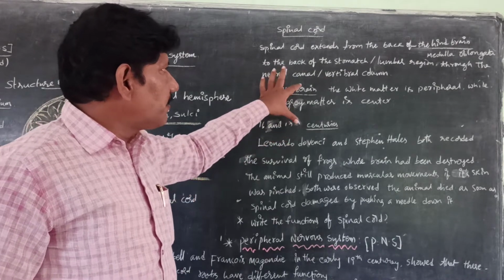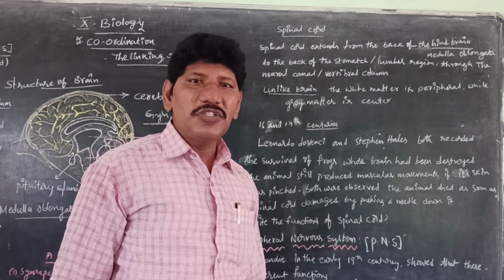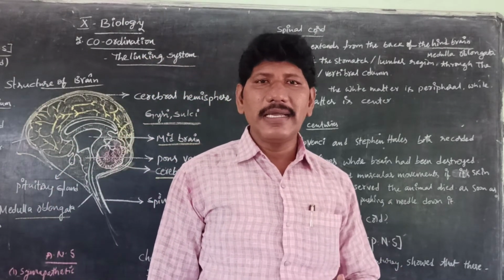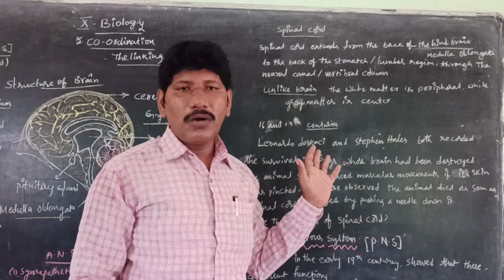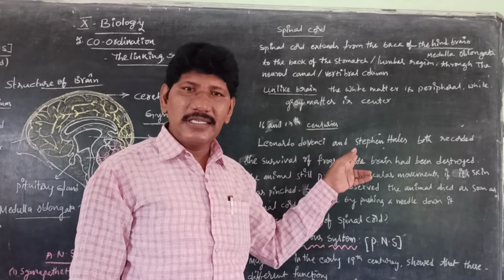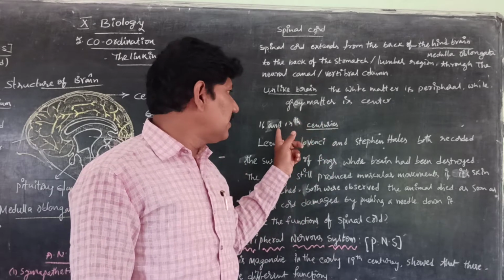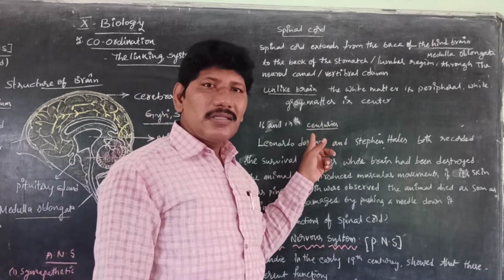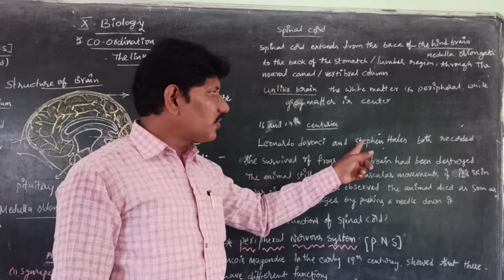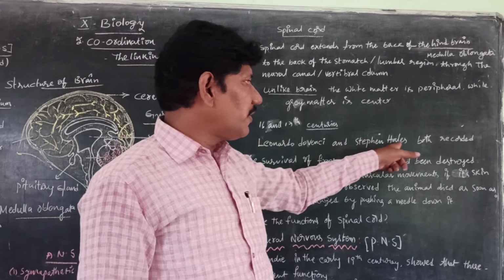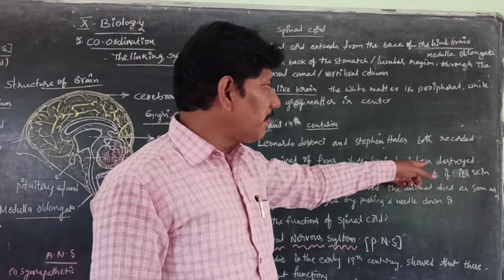Regarding this, in the early 16th and 17th centuries, Greek physiologists like Galen and others noticed the importance of the spinal cord. Among those scientists, two members were called Leonardo da Vinci and Stephen Hawking. Leonardo da Vinci and Stephen Hawking both recorded the survival of frogs whose brain had been destroyed.